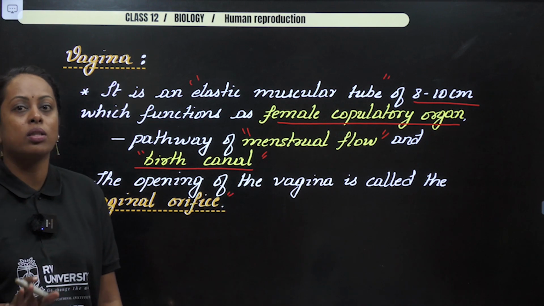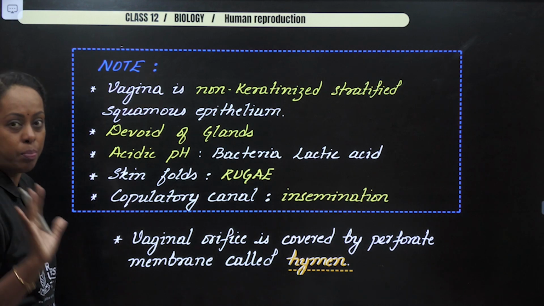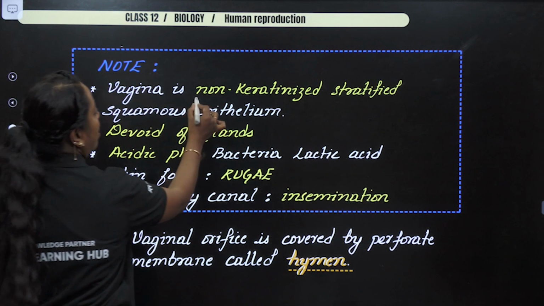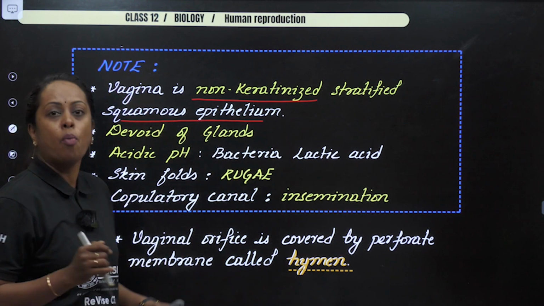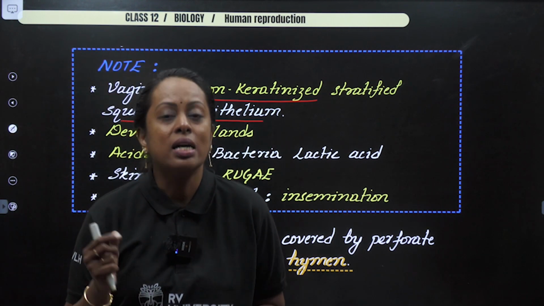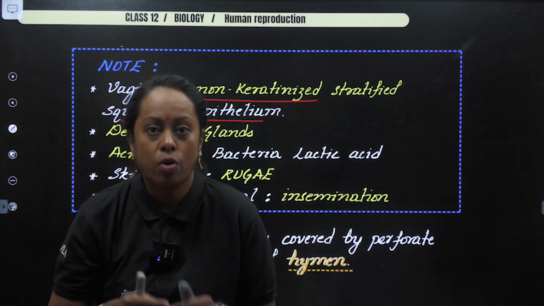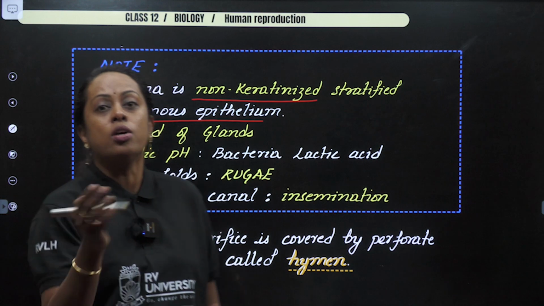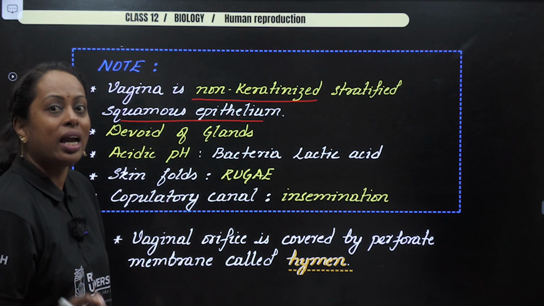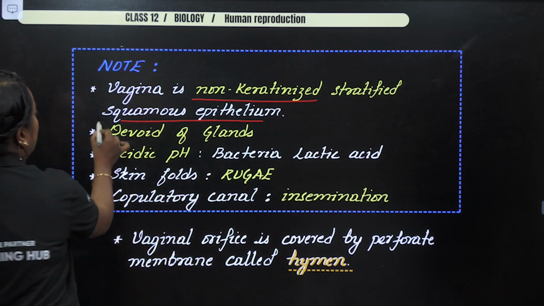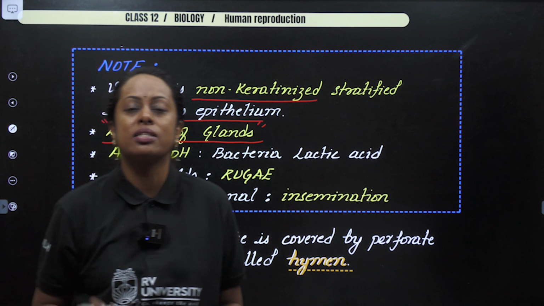So am I clear with all the points here? Now with this, I have also given certain important points. Okay, now remember, vagina is non-keratinized, stratified squamous epithelium. I hope you know what is called as keratin, the structural protein. Example, it is present in your hair, it is present in your nails. So if there is a question, is vagina said to be containing keratin? No. Next, devoid of glands. So that means what? Glands are not present in this region.